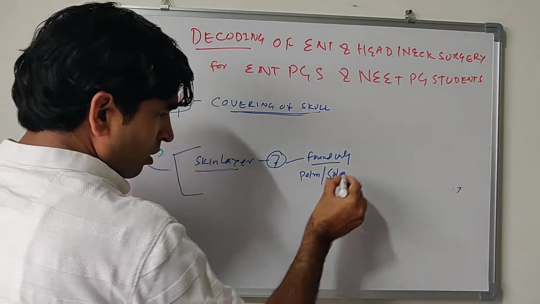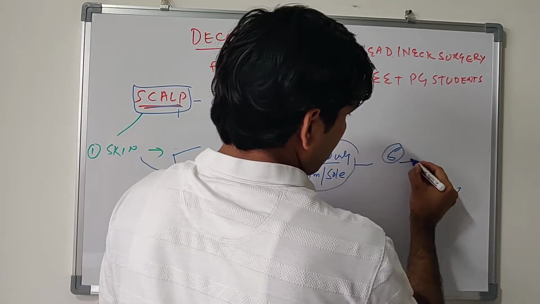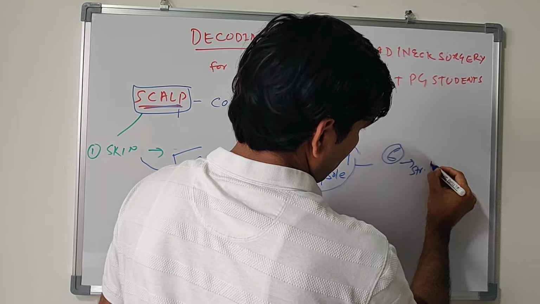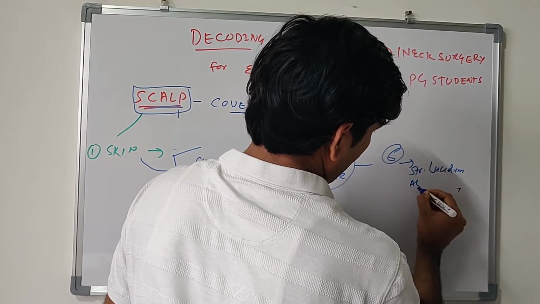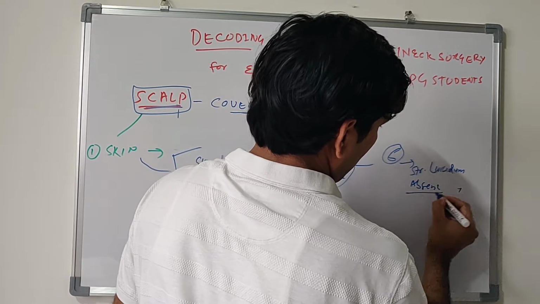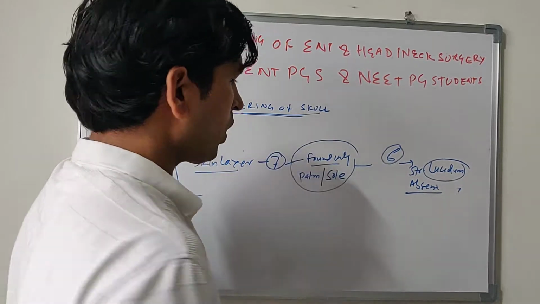The rest of the body skin has 6 layers only, because stratum lucidum is absent; it is only present in sole and palm.